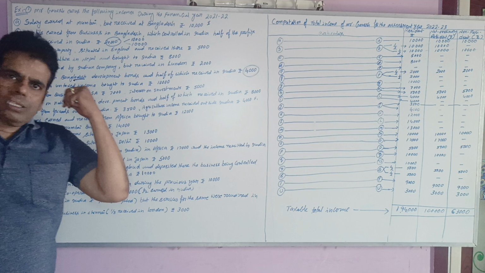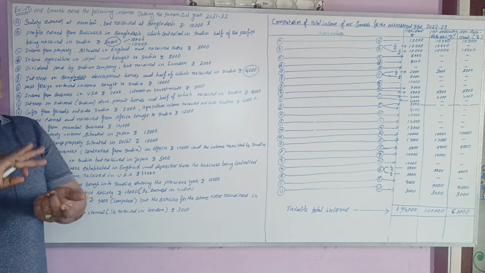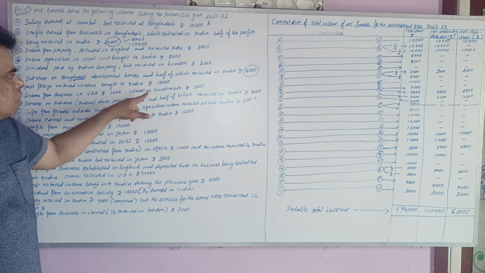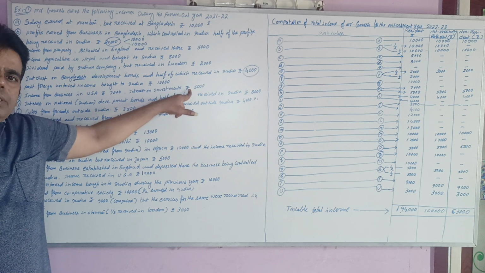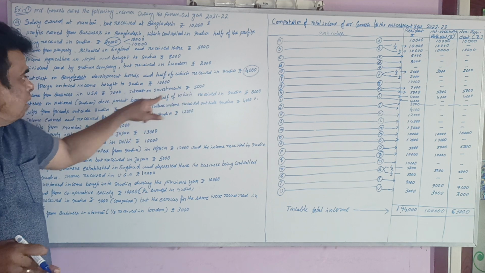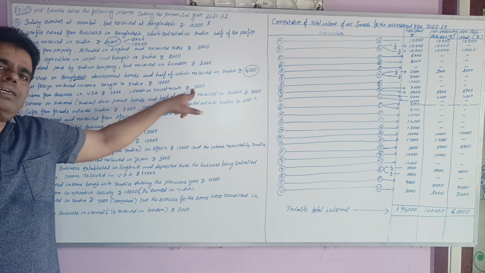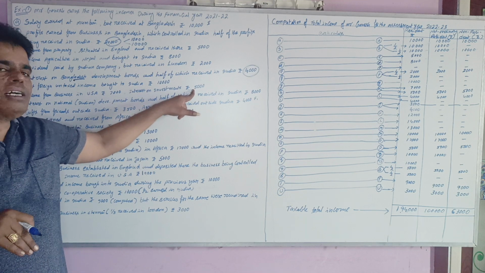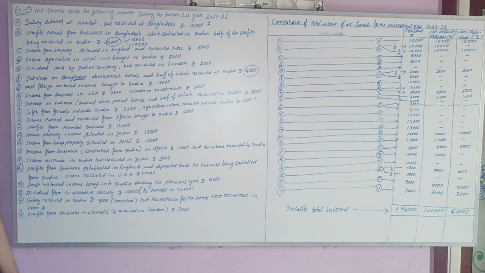This is another important point, where nothing is given with clarity. Nothing is mentioned about earned and received, so we assume that we are in India. Hence, earned and received both occur in India. That's why 5,000 should be treated as Indian income, taxable for all.